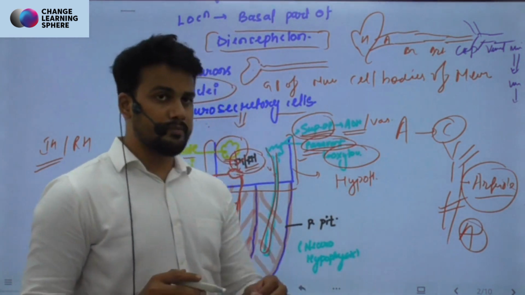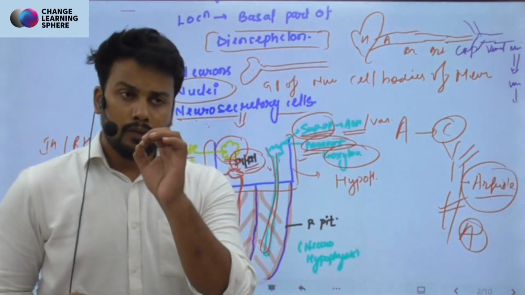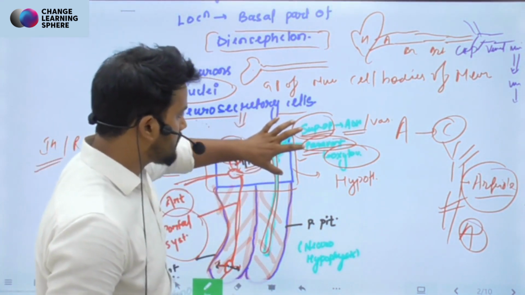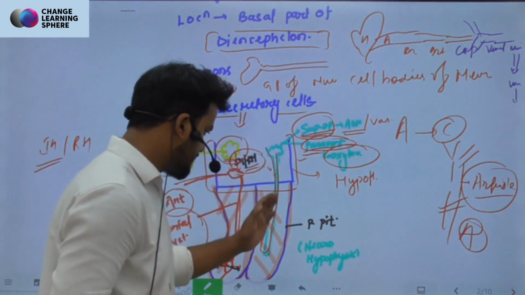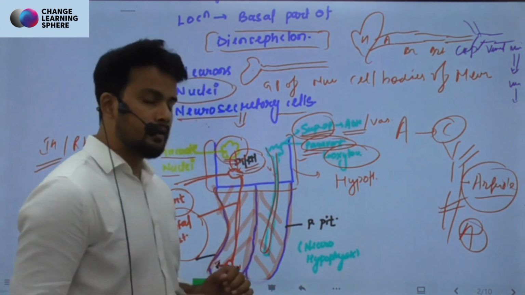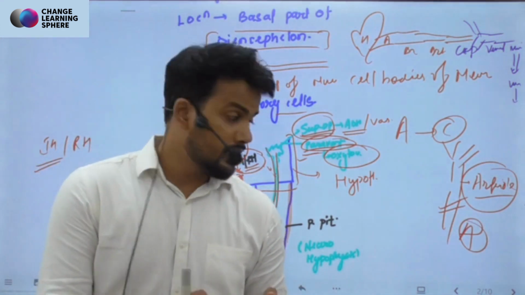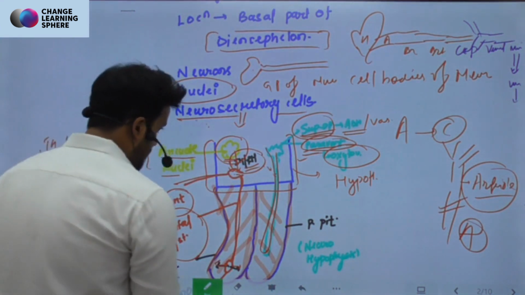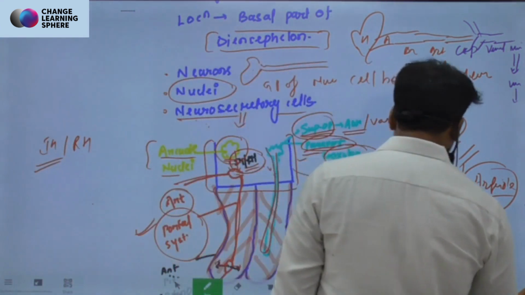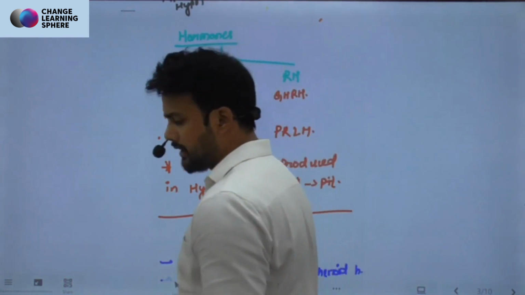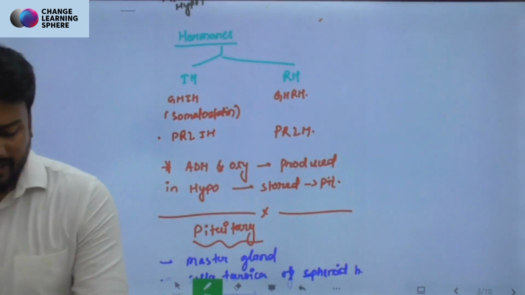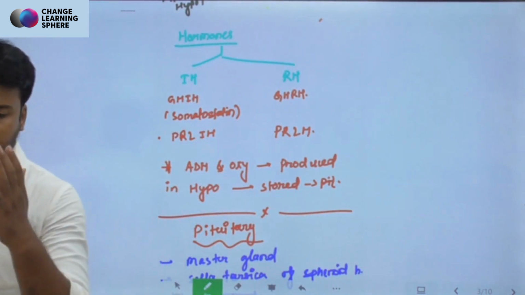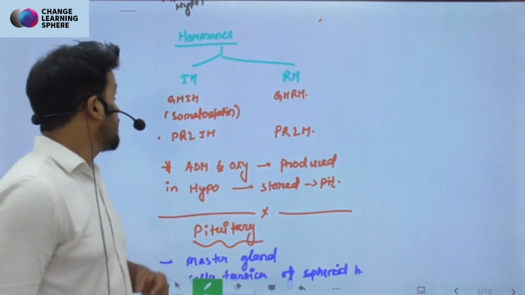And mind you what I'm saying, please listen to this very carefully: these hormones are produced in the hypothalamus and they are stored in the posterior pituitary, also called neurohypophysis. So I think till now things are very clear. We talked about the basic anatomy of the hypothalamus and certain connections between the hypothalamus and pituitary.